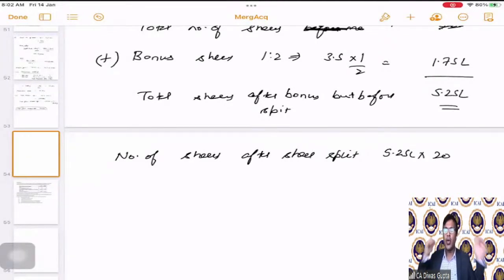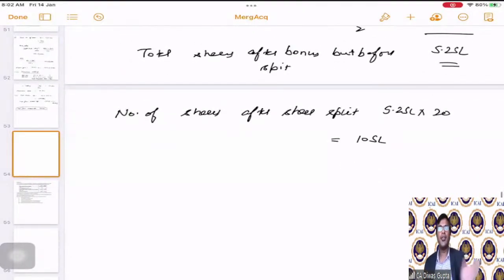Correct? Because whatever is the existing number of shares, they will multiply it by 20 to arrive at the 5 rupees each fully paid share. This becomes 105 lakhs. So now the total number of shares that we have is 105 lakhs with 5 rupees each fully paid up share capital.